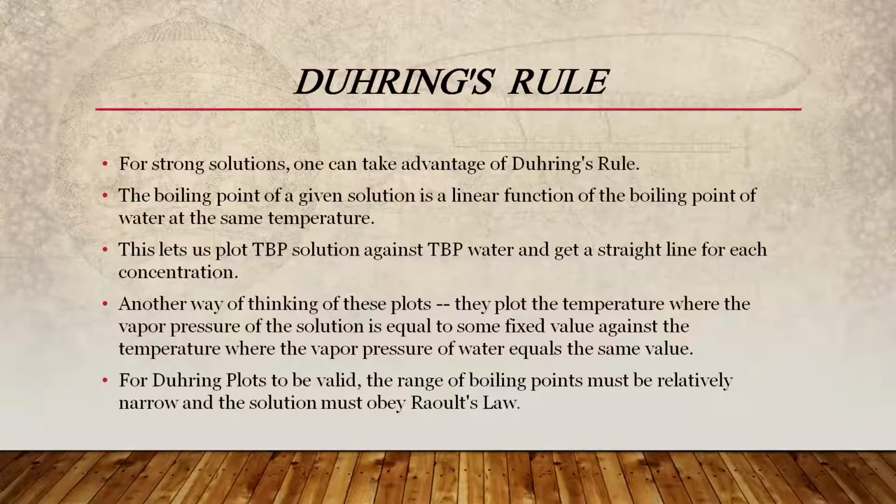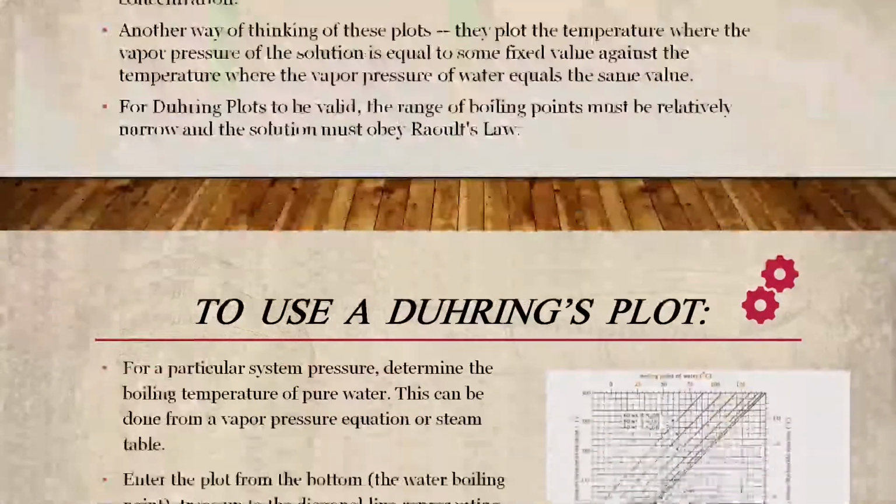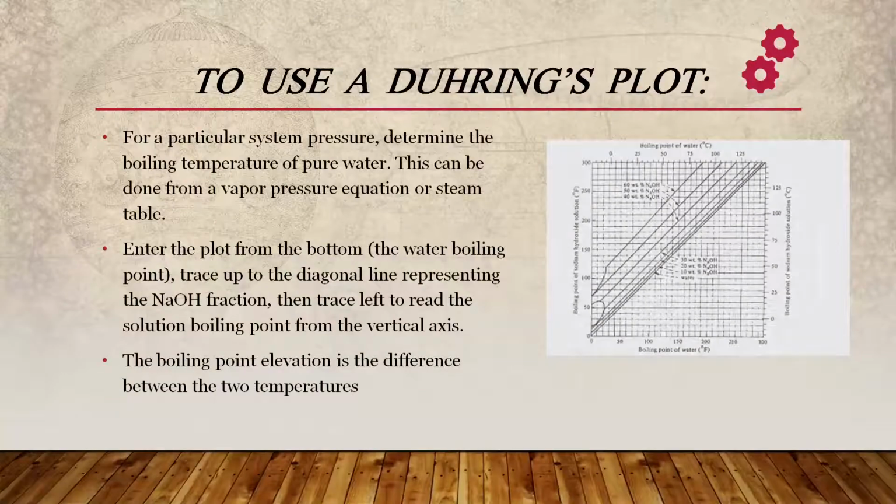For Dühring's plot to be valid, the range of the boiling points must be relatively narrow and the solution must obey Raoult's law. For a particular system pressure, determine the boiling point of pure water. This can be done from the vapor pressure equation or steam table. Enter the plot from the bottom, trace up to the diagonal line representing the NaOH fraction, then trace left to read the solution boiling point from the vertical axis. The boiling point elevation is the difference between the two temperatures.